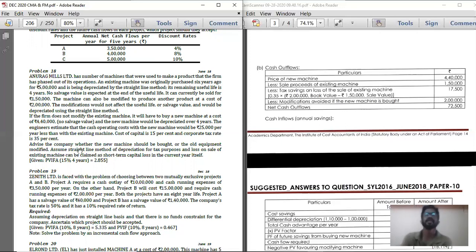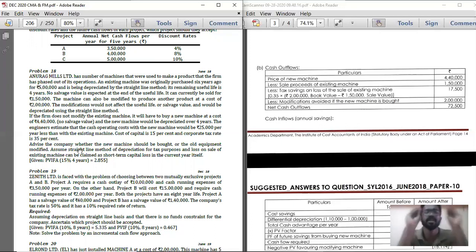Because whenever there is short-term capital loss, you are going to deduct it from some short-term capital gain. So when there is short-term capital gain, if this short-term capital loss is deducted from it, you are going to save some tax. So that is why when there is short-term capital loss, you are going to get some tax savings. So given present value of annuity factor, that is 15% for 4 years is 2.885.